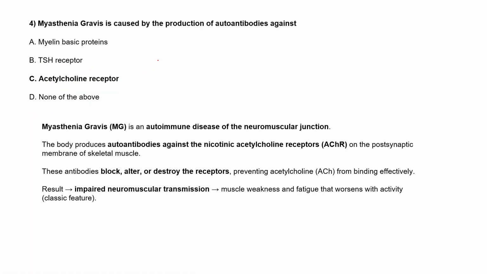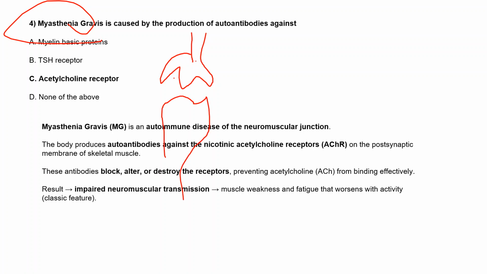So let's see the right answer. You are right, very good. Option C is the right answer, that is acetylcholine receptor. We know that myasthenia gravis is a disorder. We have the presynaptic neuron and the postsynaptic neuron. So here this is the cell body and axon, and the last part is the post cell.